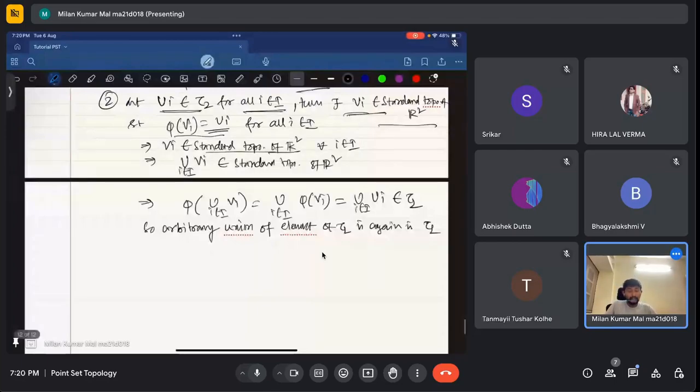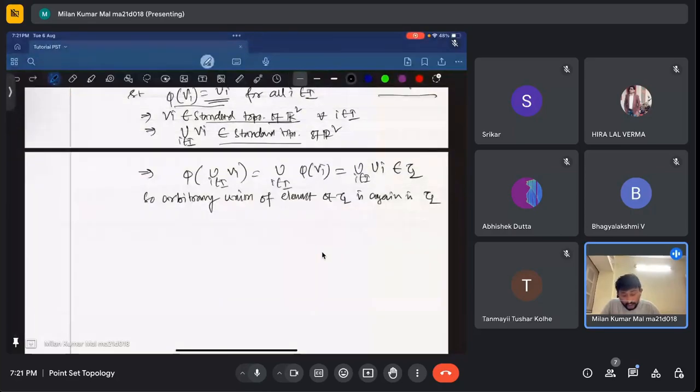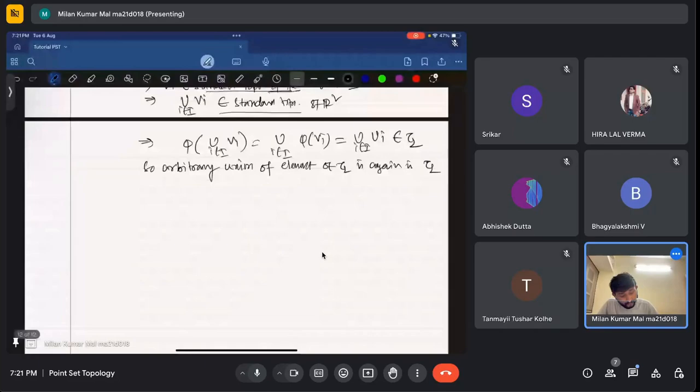So phi of the union of Vi is equal to the union over i belonging to the index set I of phi of Vi, which is equal to the union of Ui. As this particular thing is in R square, phi of that belongs to tau 2. So an arbitrary union of elements of tau 2 is again in tau 2. So the arbitrary union is there.